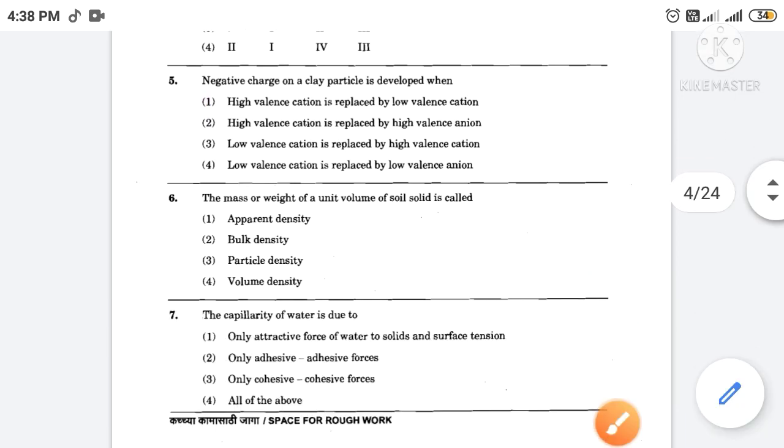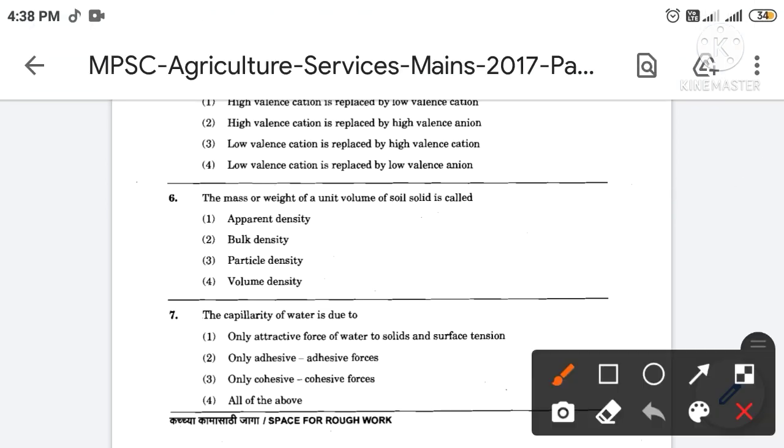Then next, the mass or weight of a unit volume of soil solid is called. The correct answer is option number 3rd. So the mass or weight of a unit volume of a soil solid is called particle density.